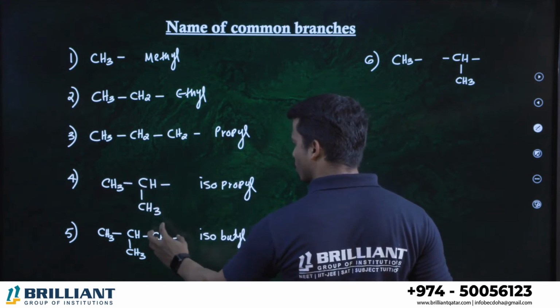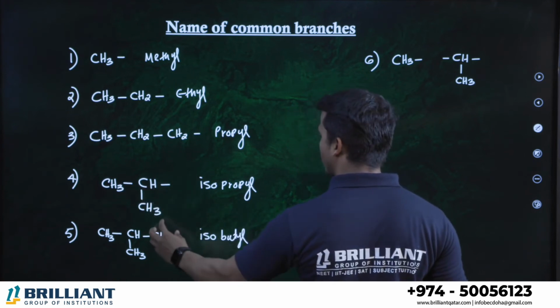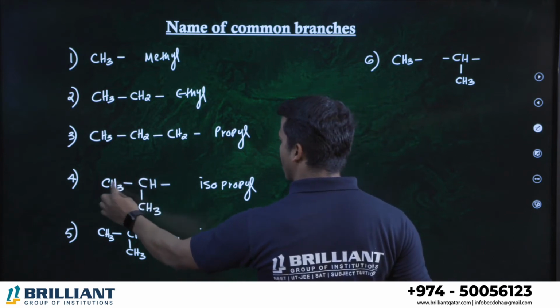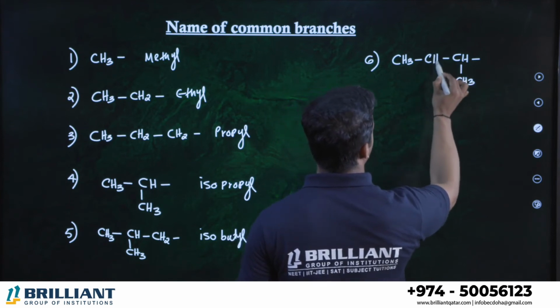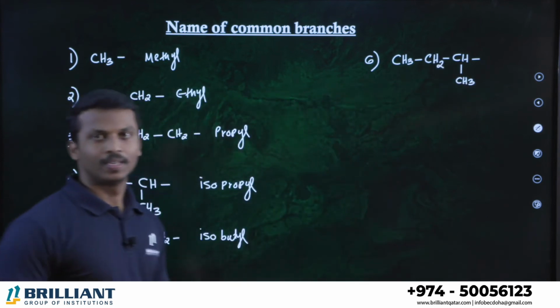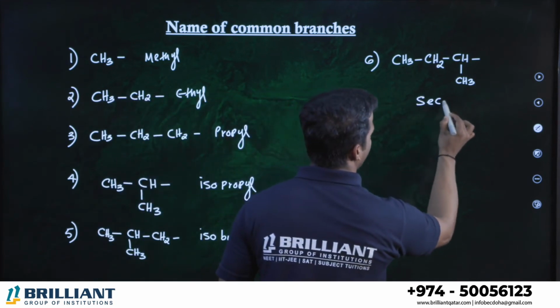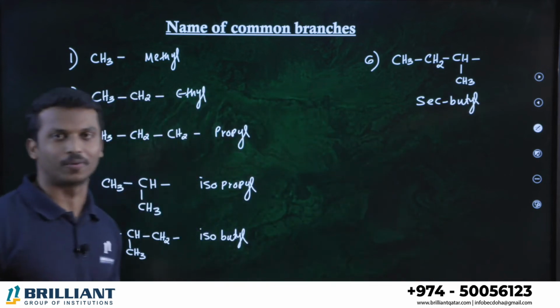You put one more CH2 to the right side of isopropyl. Now I'm going to place this CH2 group in between these two carbons, between CH3 and CH. This branch is known as sec-butyl, secondary butyl.